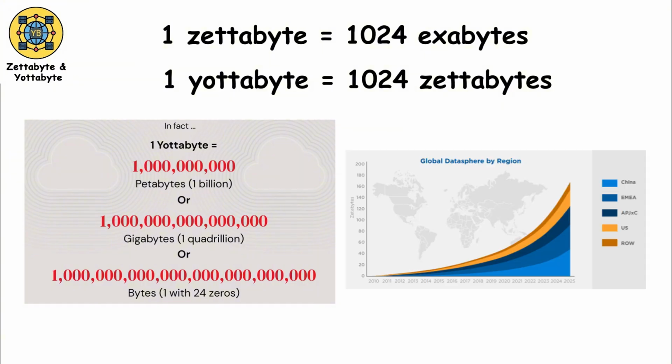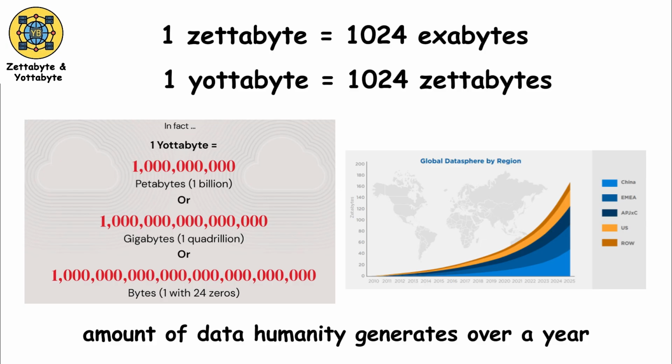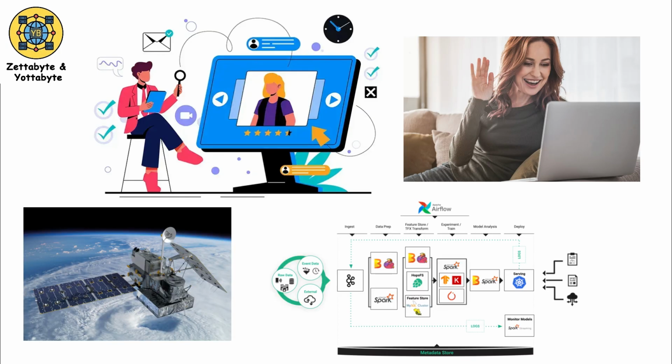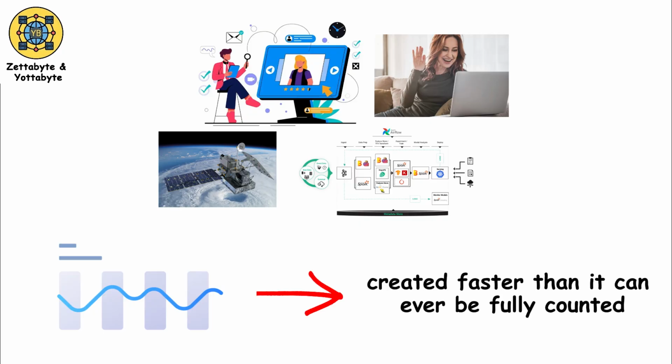Zettabytes are used to describe the amount of data humanity generates over a year, everything from messages and videos to satellite data, scientific measurements, and machine logs. This is the scale of the global digital footprint, where data is constantly being created faster than it can ever be fully counted.